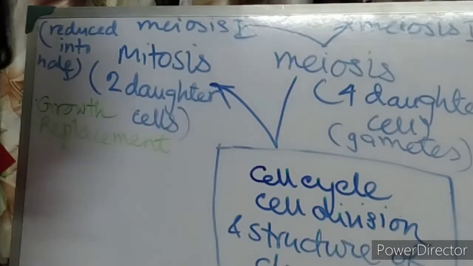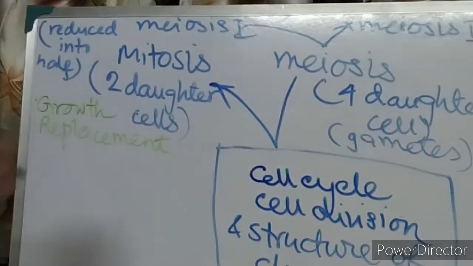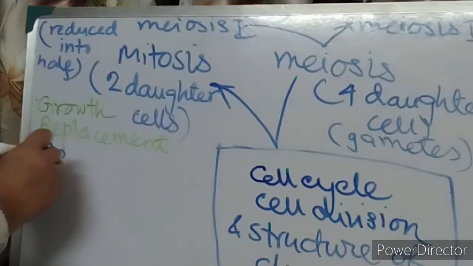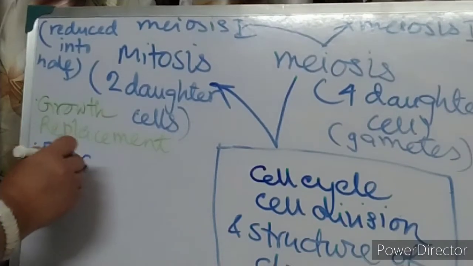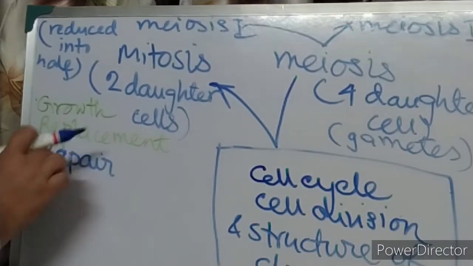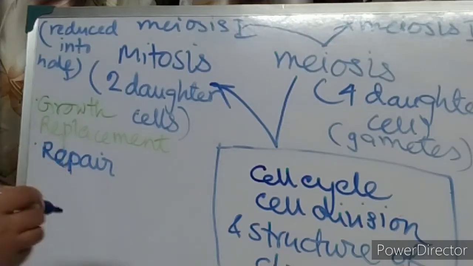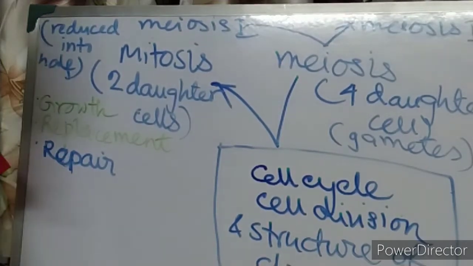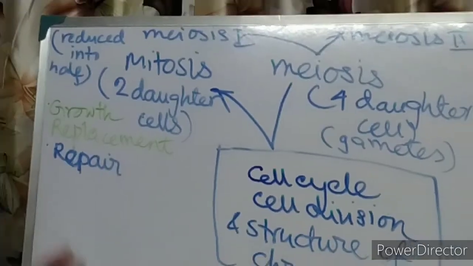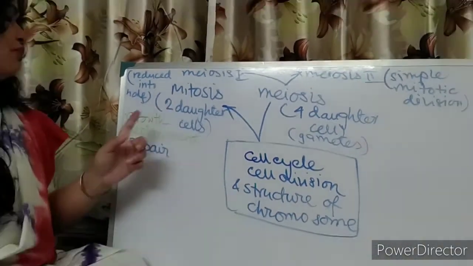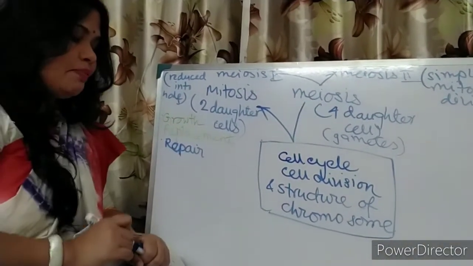From one cell, two cells will form. So for the growth, for repair of our body part. Suppose some part got cut, you have got a wound. So for healing up the wound, this mitosis is needed.